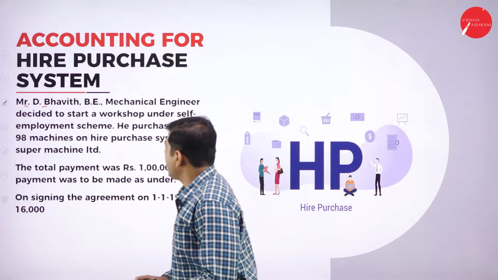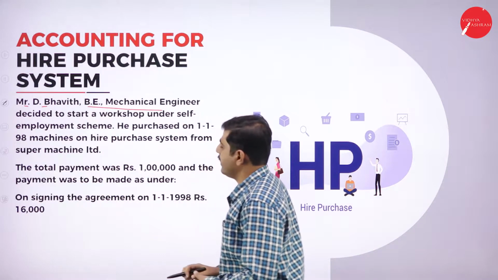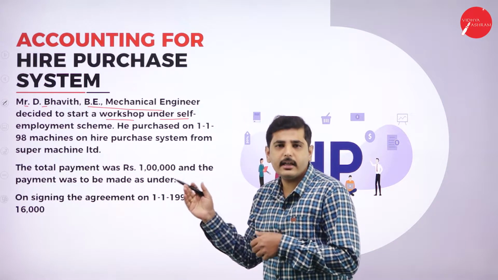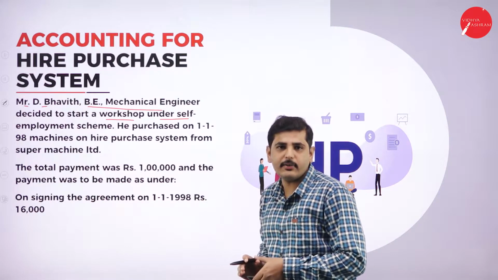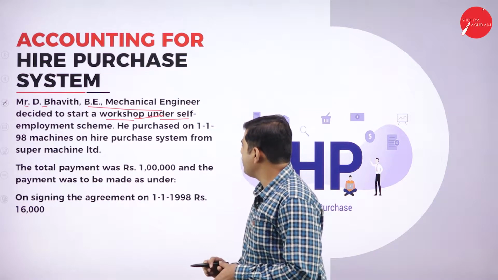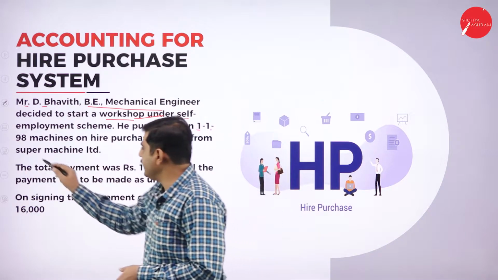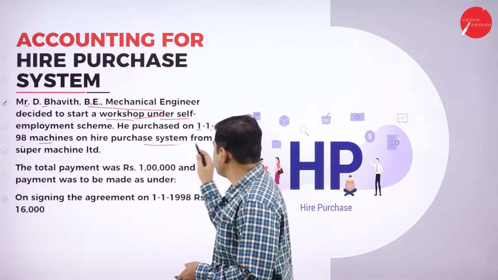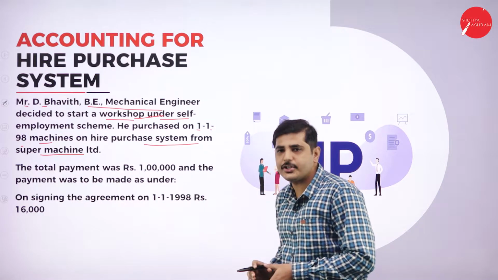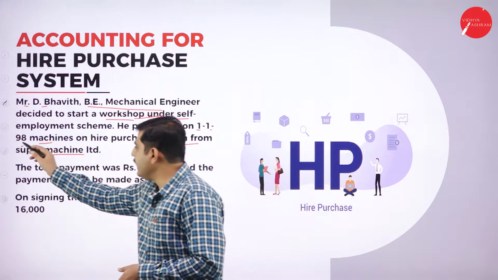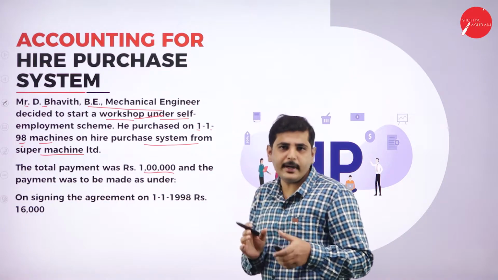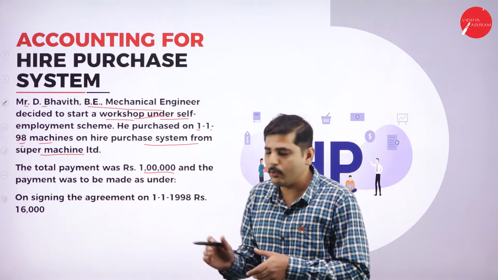Mr. D. Bhagavati, a BE mechanical engineer, decided to start a workshop under the self-employment scheme. So he is an engineer, and he wants to start his own business under the self-employment scheme. He purchased on 1/1/1998 a machine on hire purchase system from Super Machine Limited. The total payment was 1 lakh rupees. So what is the total payment? It is 1 lakh rupees he has made, including all the amount.